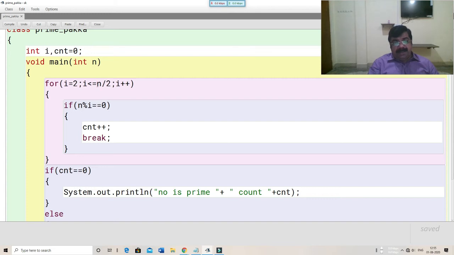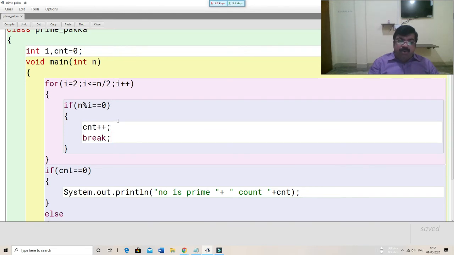Now if n modulus i equals 0, 2 is the value of i and our n is 4 lakhs. 4 lakhs divided by 2 leaves no remainder, so count is incremented and we break.